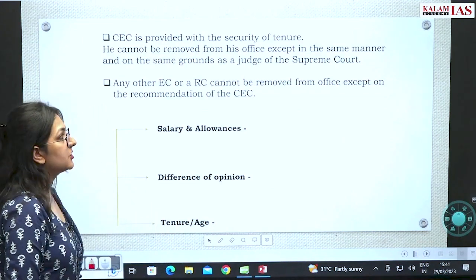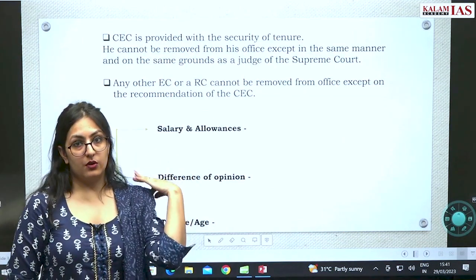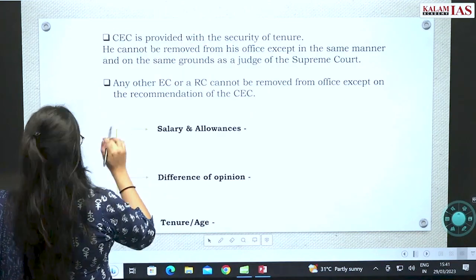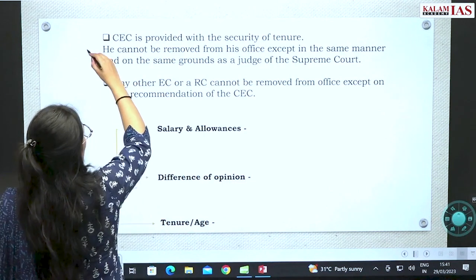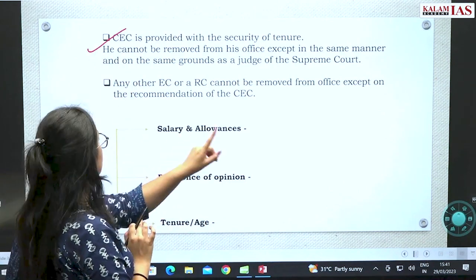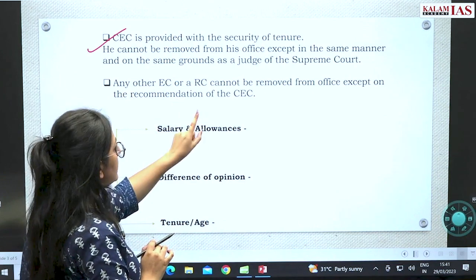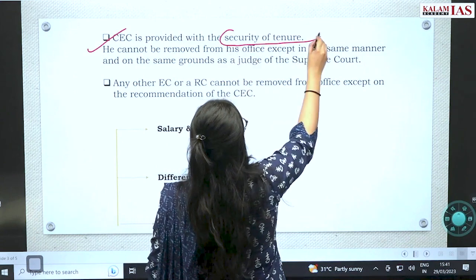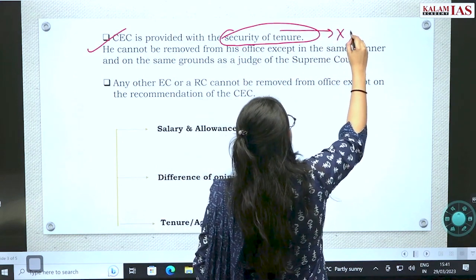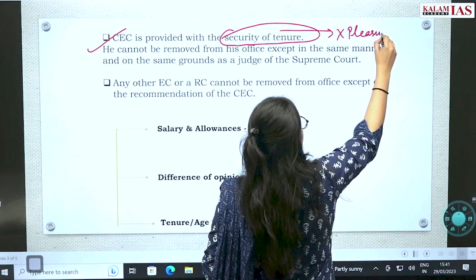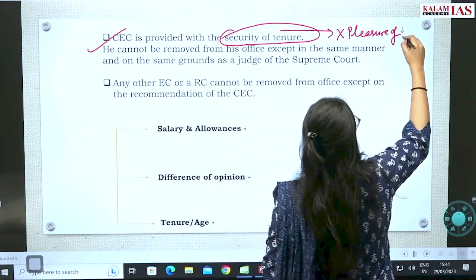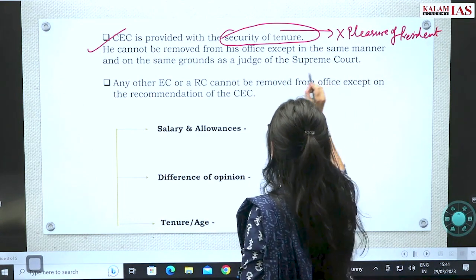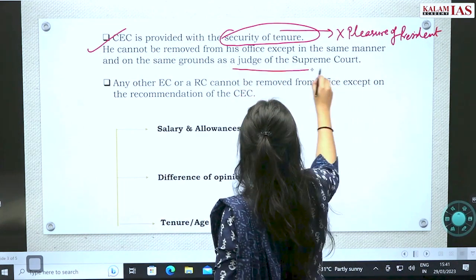The Chief Election Commissioner is provided with security of tenure. That means he cannot be removed from his office except in the same manner and on the same grounds as a judge of the Supreme Court. Security of tenure means that he is not at the pleasure of the President. The President cannot remove him anytime. He has been provided with security of tenure and he is removed in the same way as a judge of the Supreme Court.